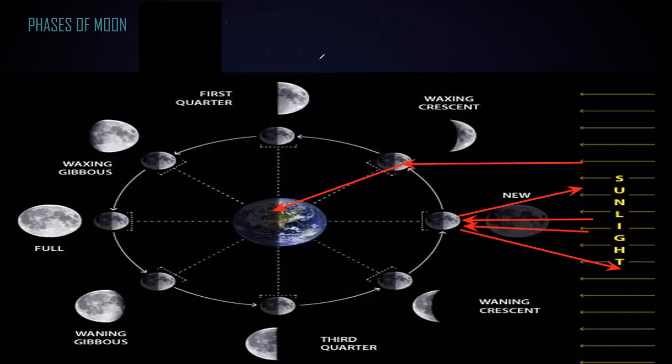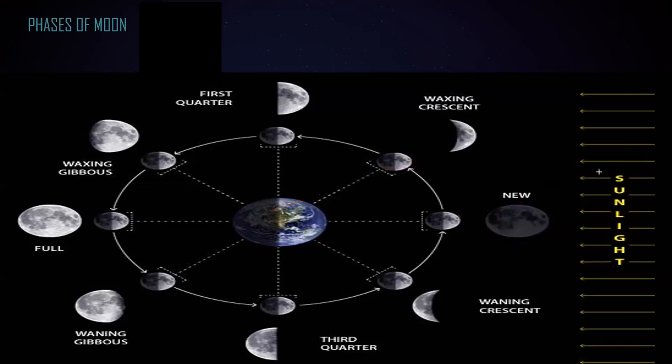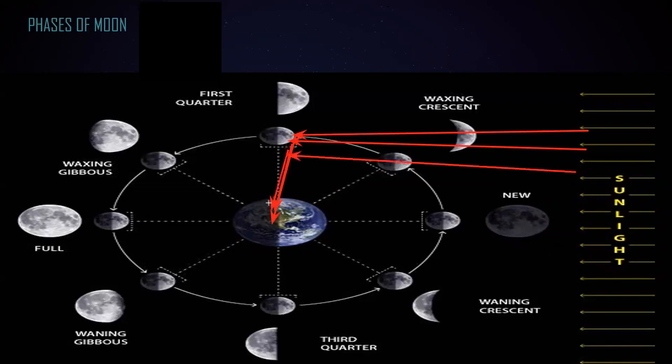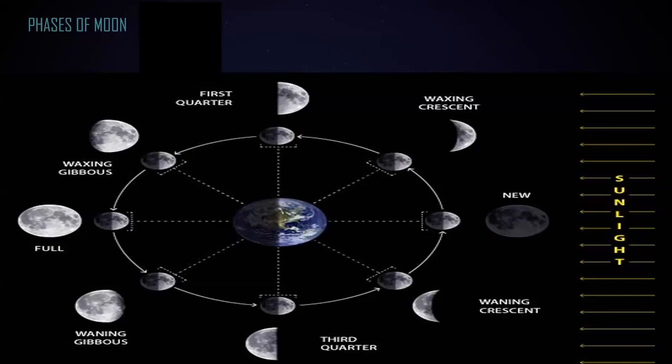Then what will happen? This is the position of the moon where a greater amount of light is reflected. As a greater amount of light is reflected, we are able to observe half of the moon, and we call that the first quarter, or a half moon.